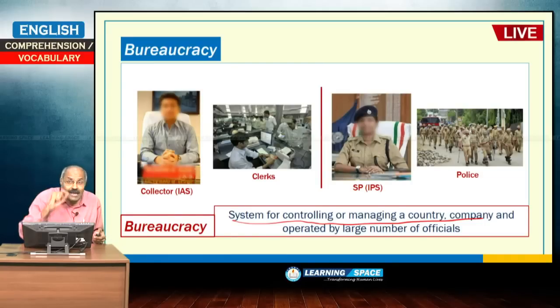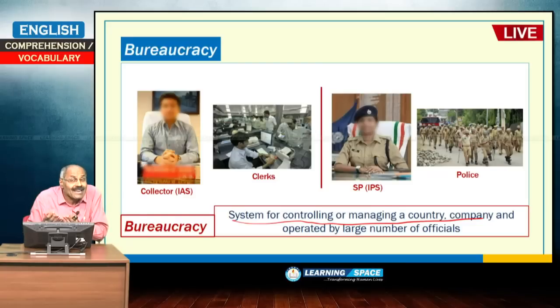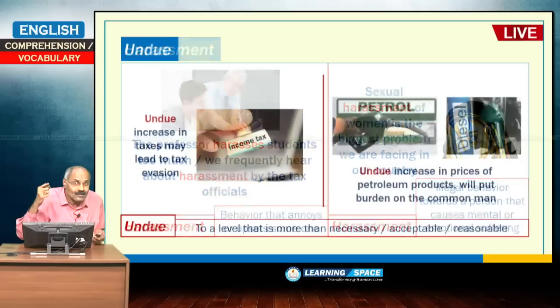In our country, if you look at the government, bureaucracy starts from the district collector right up to the clerk, that entire system is the bureaucracy. Similarly, starting from the IPS officer right up to the police constable, that is bureaucracy to maintain law and order. So, here bureaucracy means basically a system for controlling or managing a country or a company. Come back to the sentence.